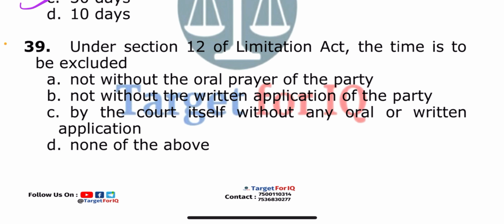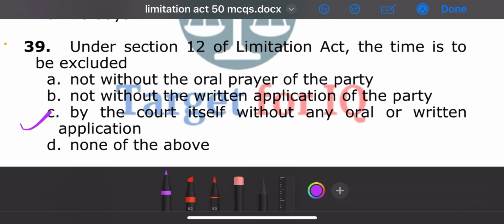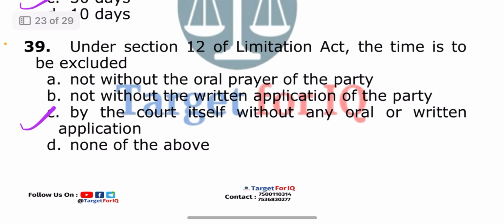Next question, under section 12 of Limitation Act, the time is to be excluded. The options are A, not without the oral prayer of the party, B, not without the written application of the party, C, by the court itself without any oral or written application, or D, none of the above. The correct answer is option C, by the court itself without any oral or written application.